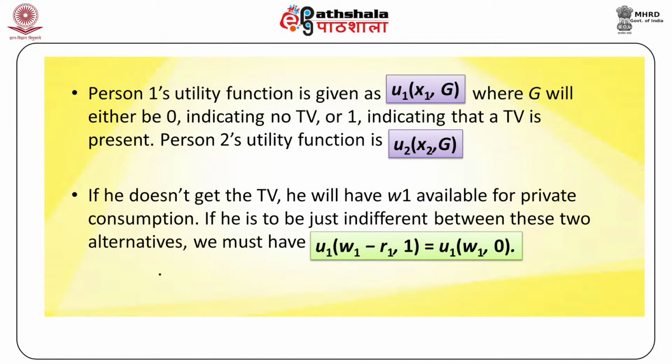If person 1 pays the reservation price and gets the TV, he will have W1 - R1 available for private consumption. If he is to be just indifferent between these two alternatives, we must have U1(W1 - R1, 1) = U1(W1, 0).